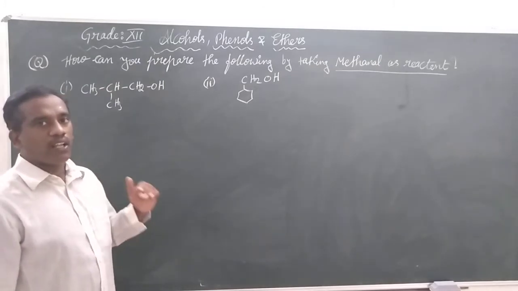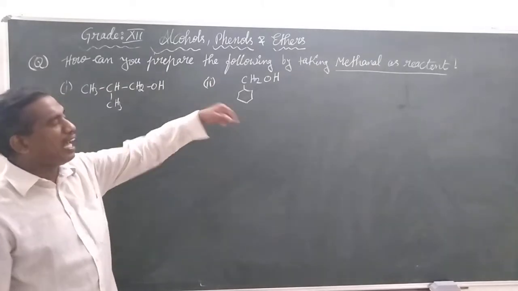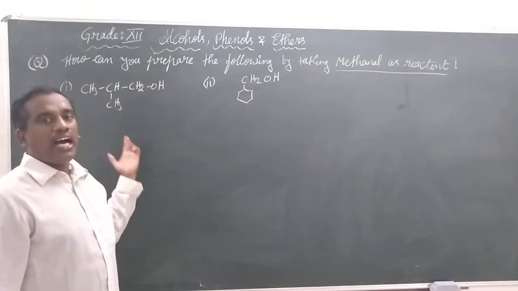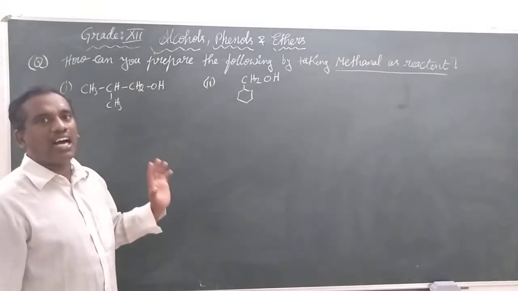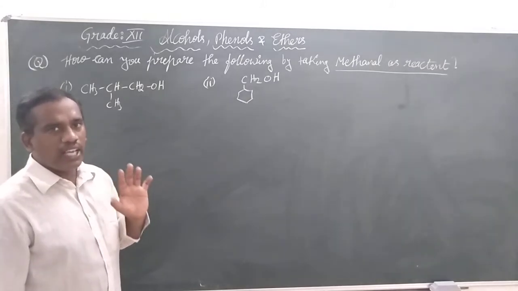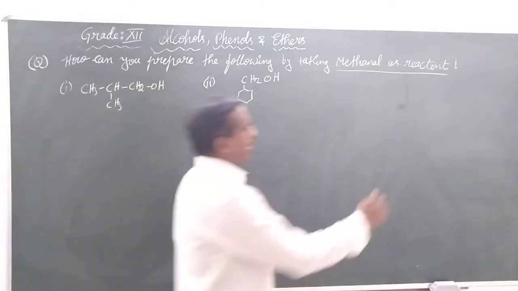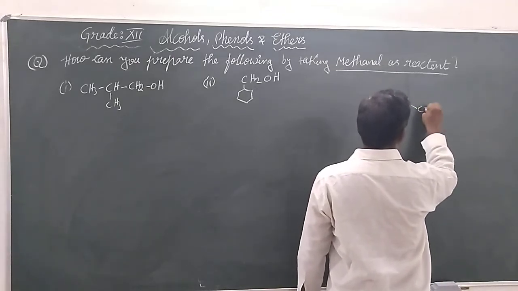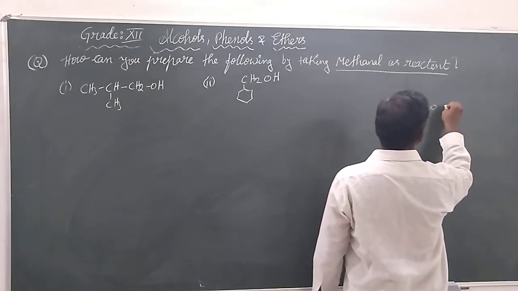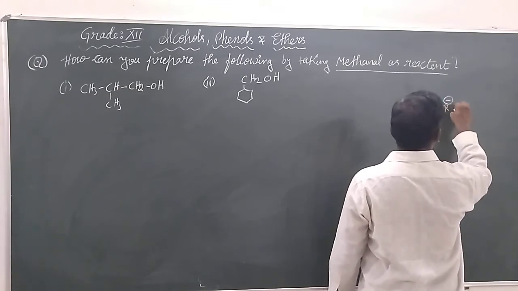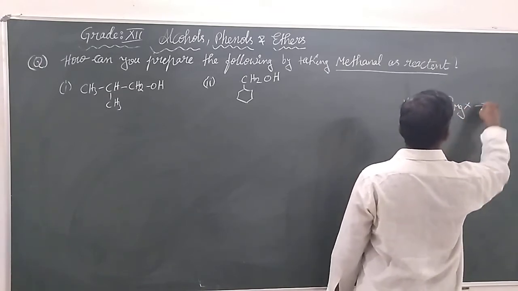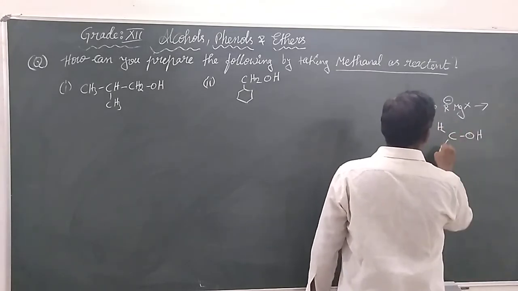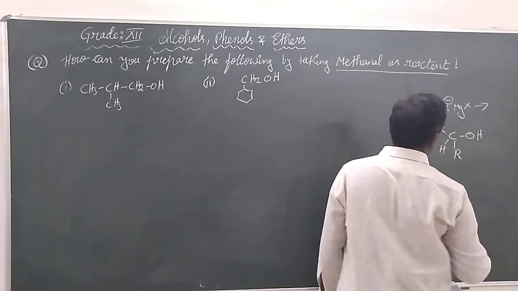Remember children, in the previous example number 1 with methanal, our Grignard reagent is R-Mg-X. When we chose methanal, the product that we got using the Grignard reagent is C, OH, H, H and the R.